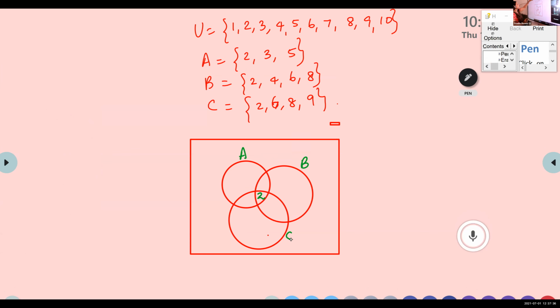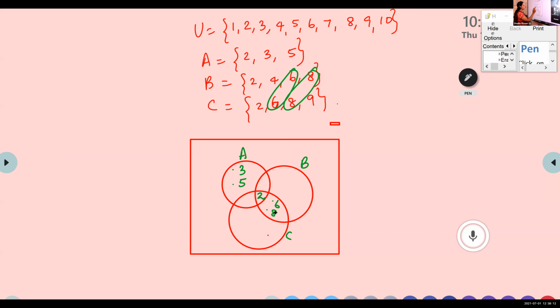Now compare A and B. In A and B, apart from 2, there are no common elements. So in A, we have 3, 5. Now with B and C, which are the common elements in B and C? We have 6 and 8. So look here, where I am writing 6 and 8. 6 is common for B and C. 8 is common for B and C. So this is the part which is common to B and C. A and C, nothing is common.